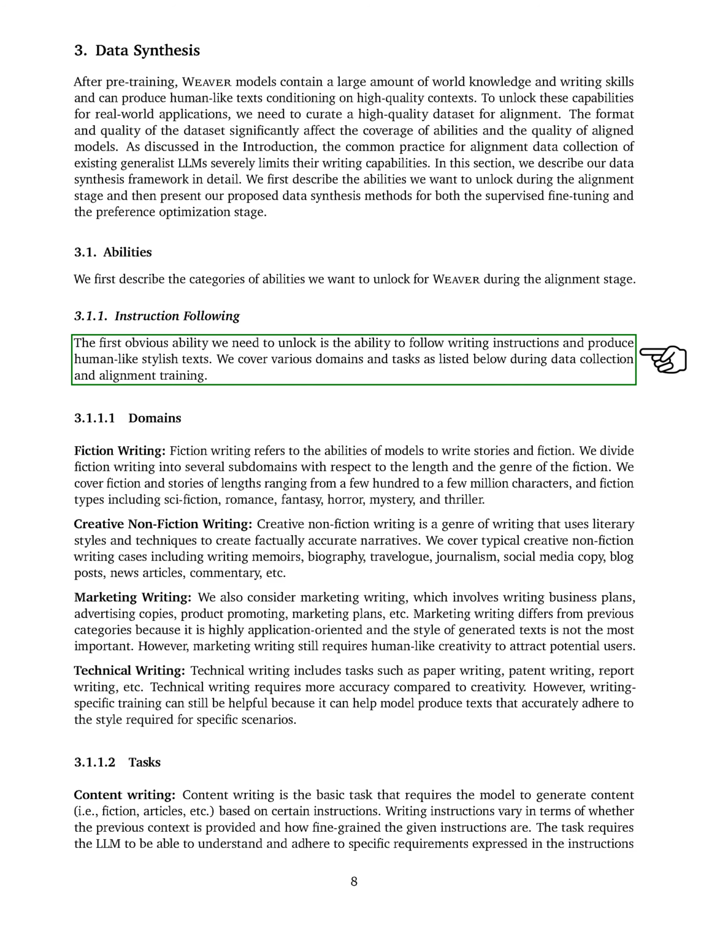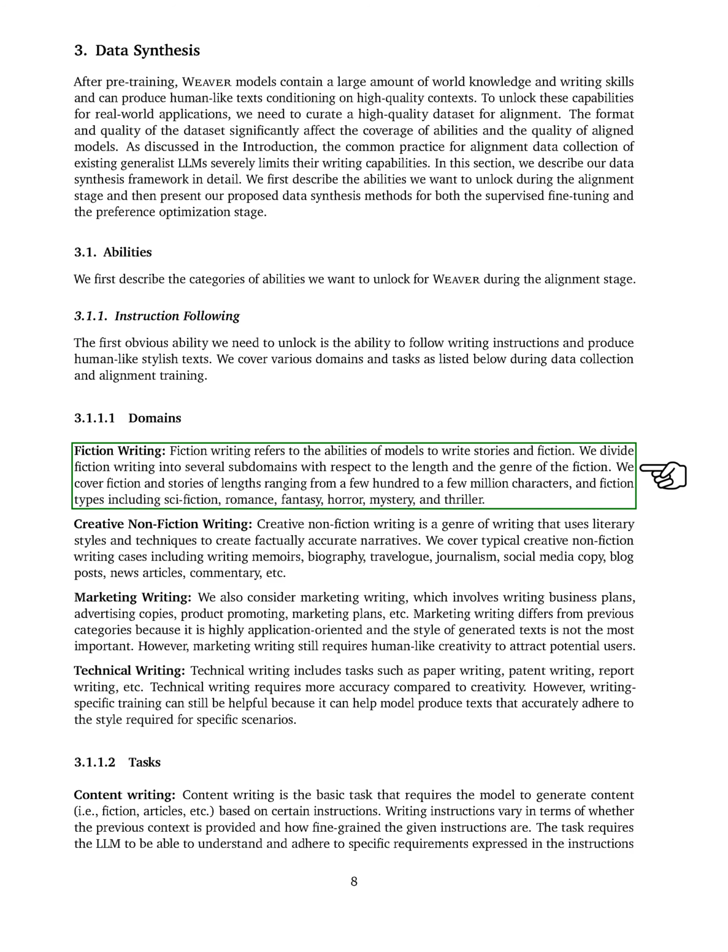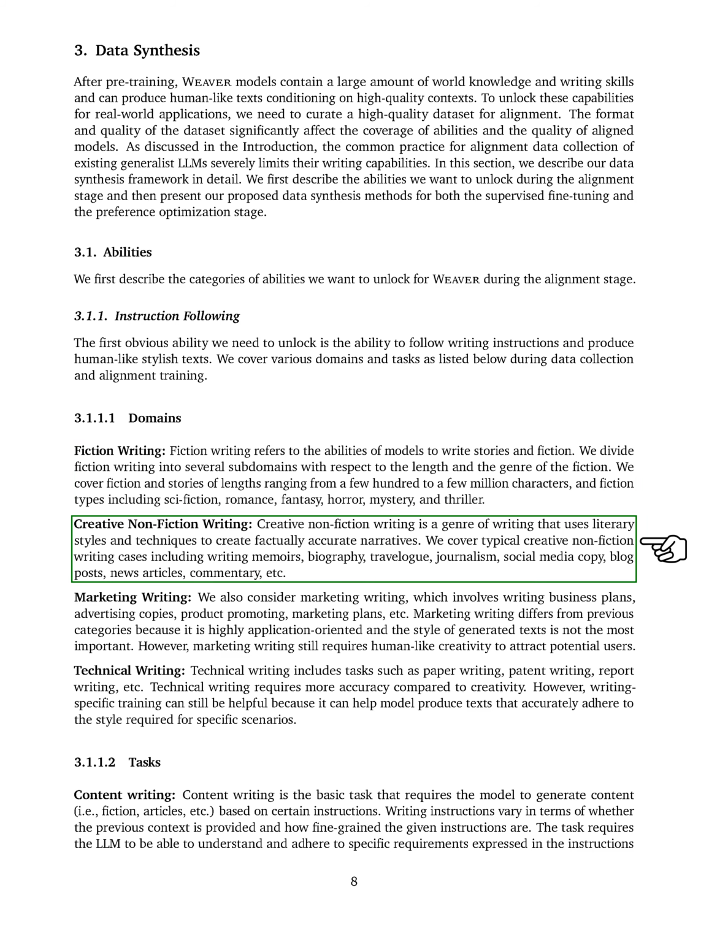One key ability is following writing instructions to produce texts that are not only human-like but also stylistically appropriate across various domains and tasks. We focused on several domains during data collection and alignment training. Fiction writing. This includes writing stories and fiction of various lengths and genres, such as sci-fi, romance, fantasy, horror, mystery, and thriller. Creative nonfiction writing. This genre involves creating factually accurate narratives with literary styles and techniques, covering memoirs, biographies, travelogues, journalism, social media posts, blog posts, news articles, and commentary.